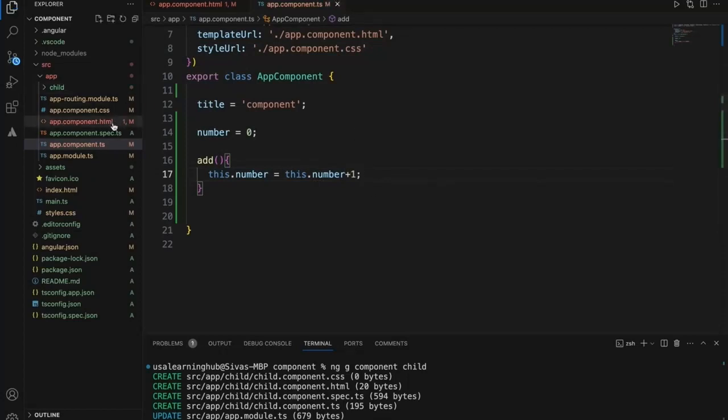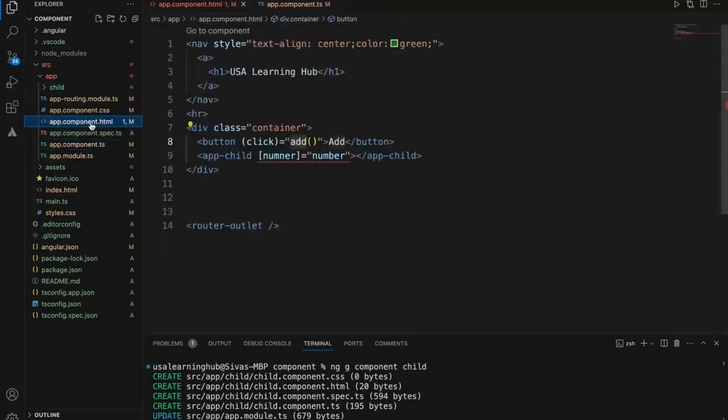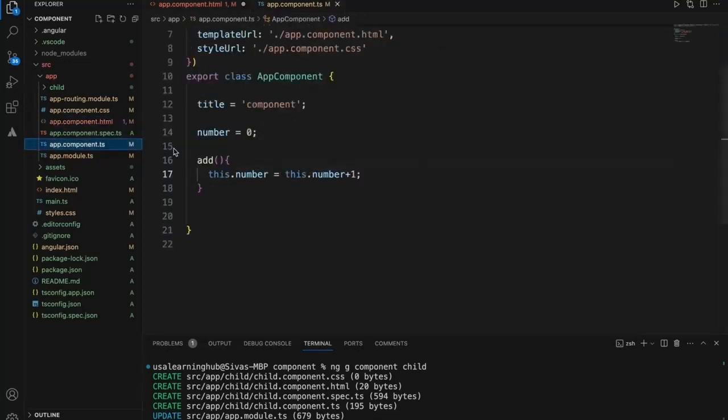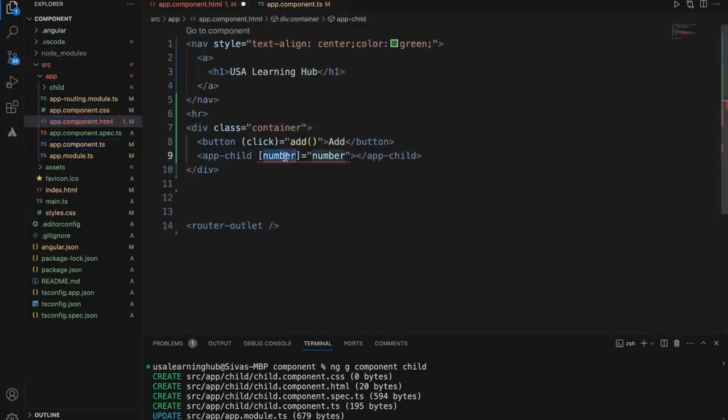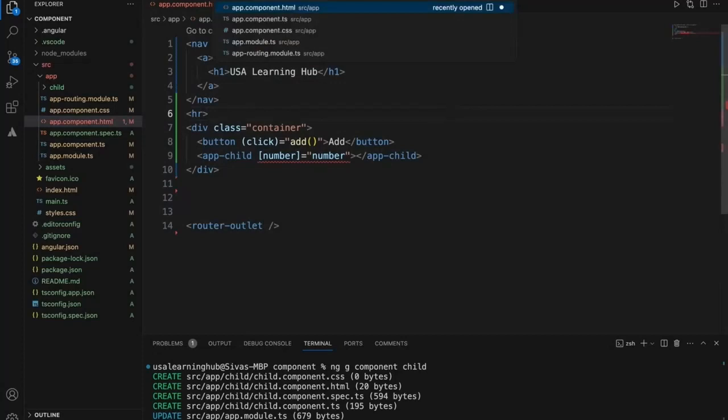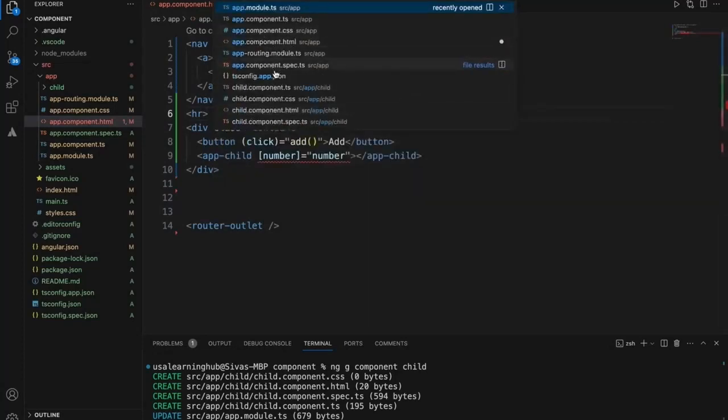I'm passing this number to the child. Now I need to get hold of the number in the child component.